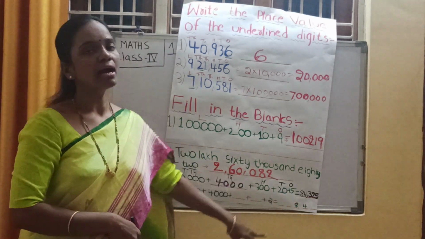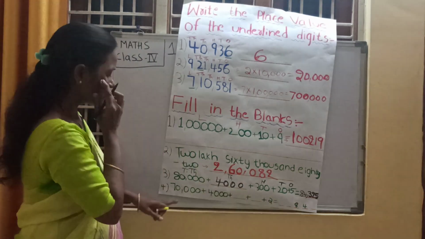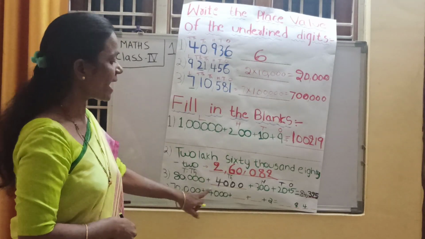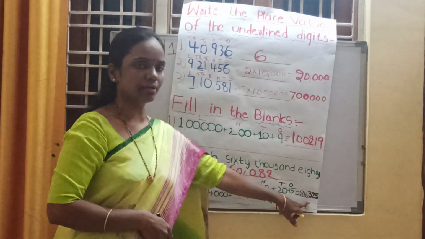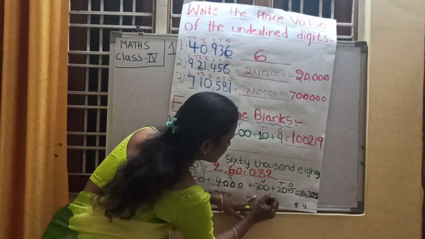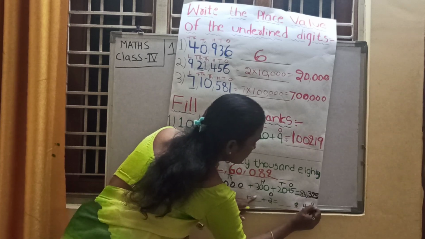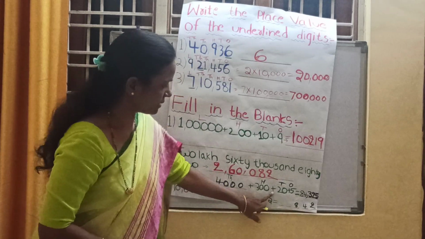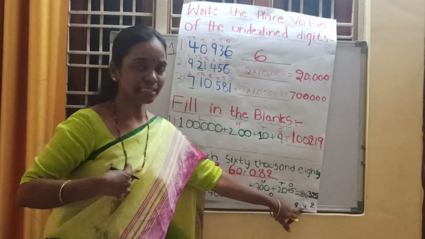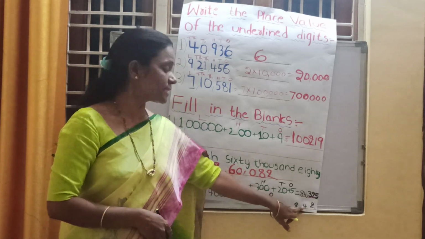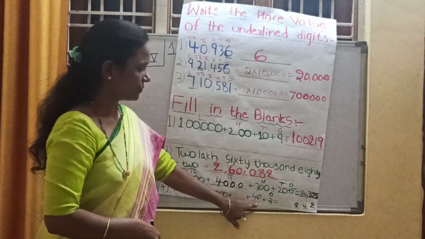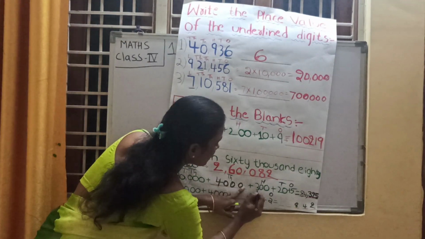Next. Here the expanded form is given. We need to fill the blanks. It is also a 1, 2, 3, 4, 5 digit number. It is a 5 digit number. In the ones place, what is the number? 2 is there. So write down 2 in the ones place. What is the next number? 4 means in the tens place 4 is there. So write down 4 tens are 40 here.